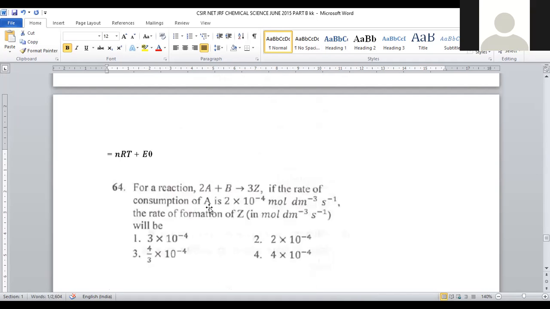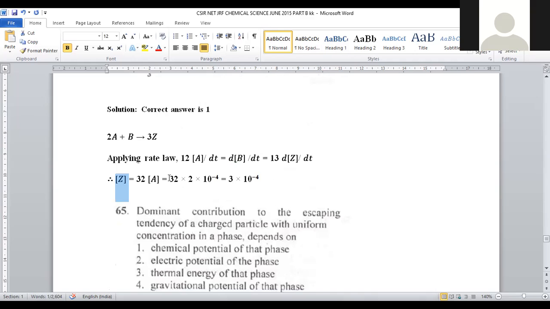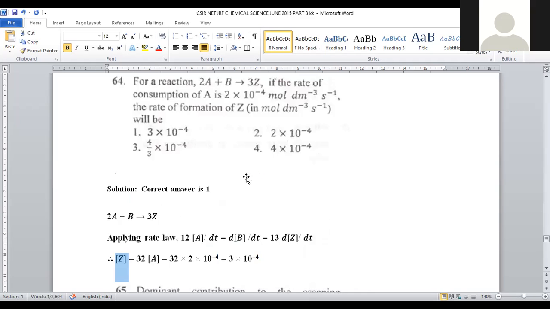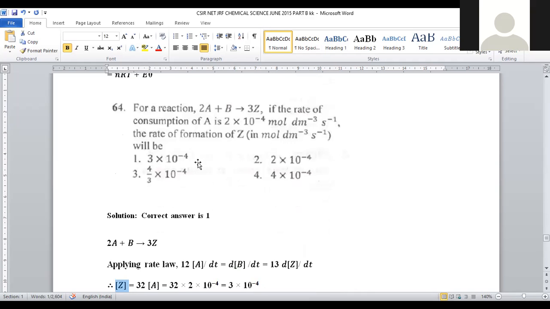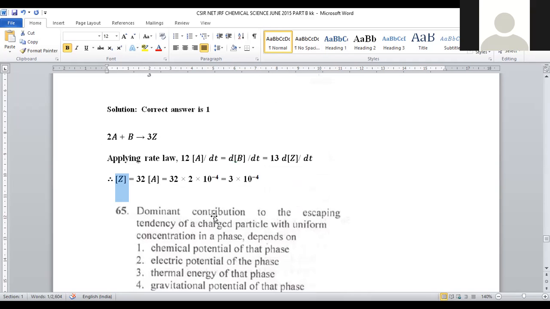A is nothing but the consumption of A, which is given as 2 into 10 to the power minus 4. Then we can multiply 3/2 with 2 into 10 to the power minus 4. After the multiplication, it will become 3 into 10 to the power minus 4. Okay. So 3 into 10 to the power minus 4 is provided in option number 1. For question number 64, option number 1 is the correct answer.